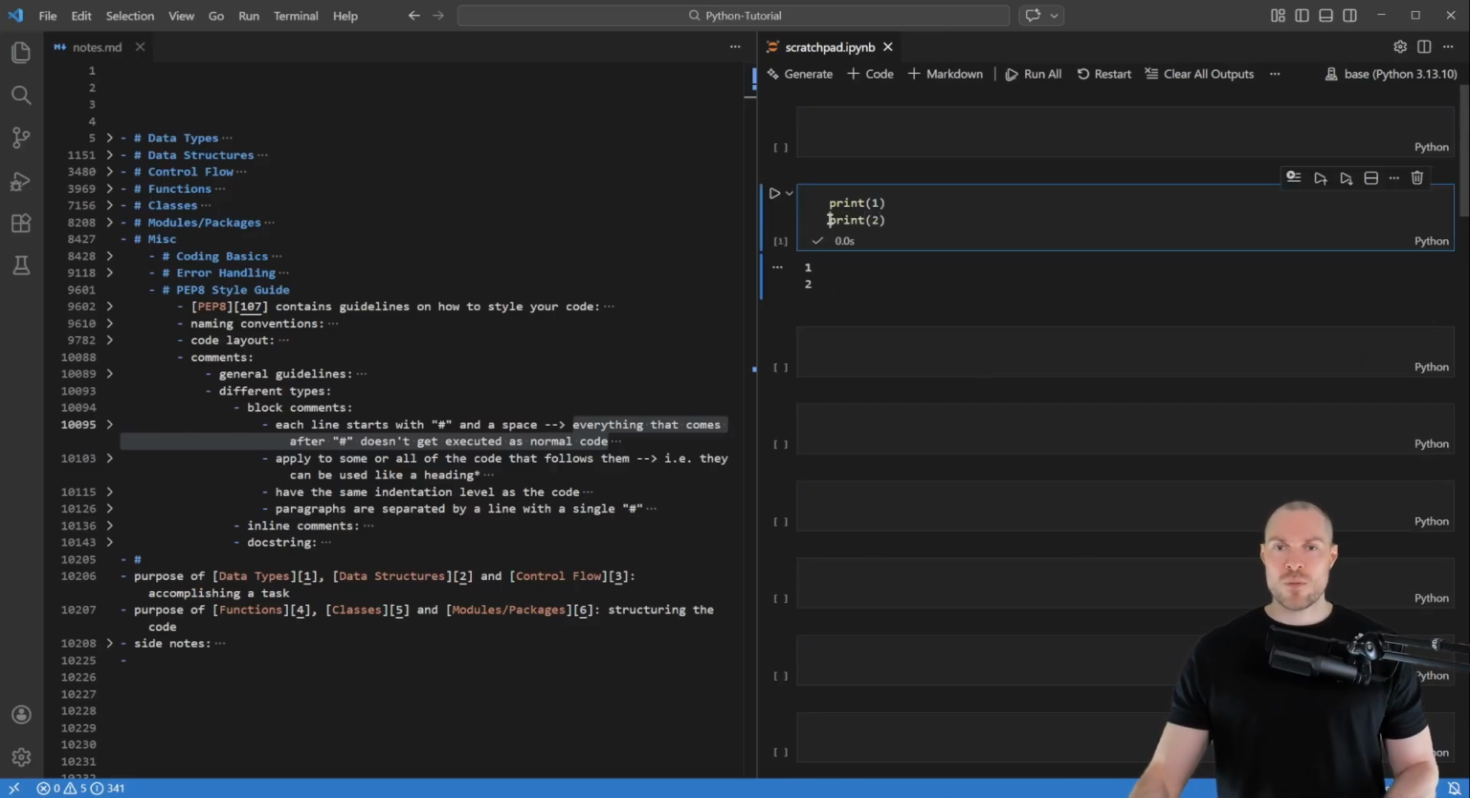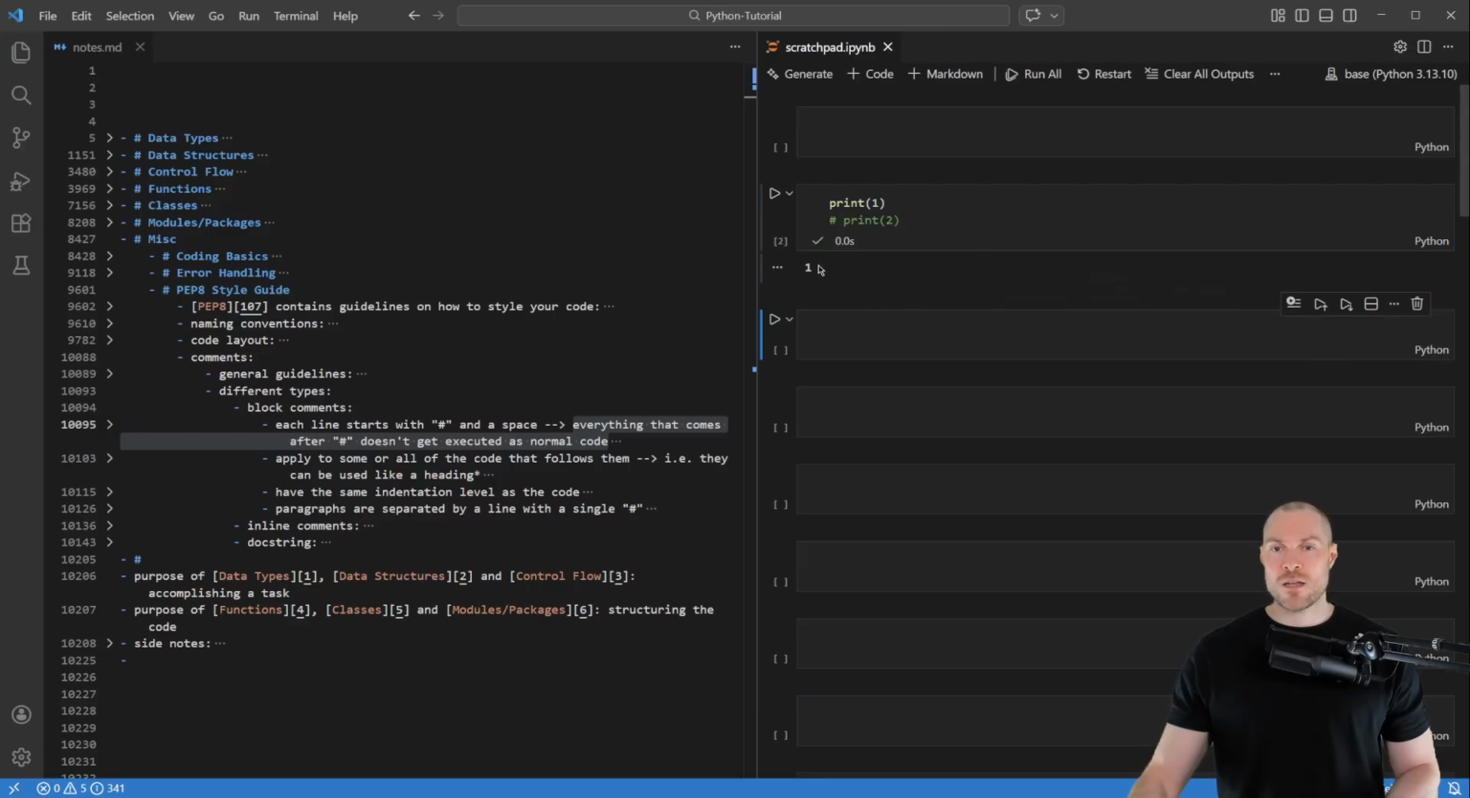And now, however, if I put here a pound symbol in front of this second print statement, then this now is here a comment. And then if I run it, then you can see that it now only prints here this first print statement. So that's the first note. The second note states that block comments apply to some or all of the code that follows them, i.e. they can be used like headings.